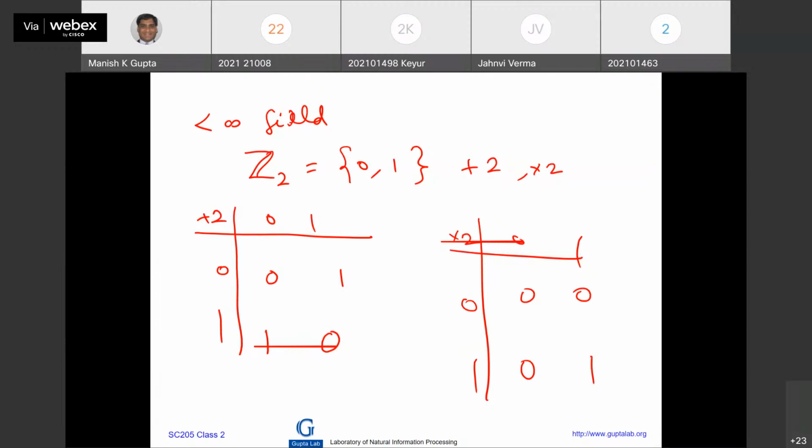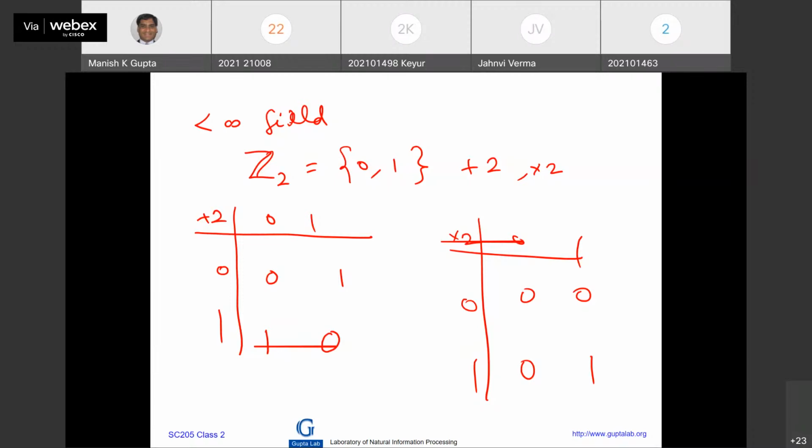This table is very useful to identify whether this set is a field or not. For example, closure is there and all those things, you can see that everything is there. I am worrying about the inverses. So here you can see that 0 plus 0 is 0. That means 0 is self-invertive, right?